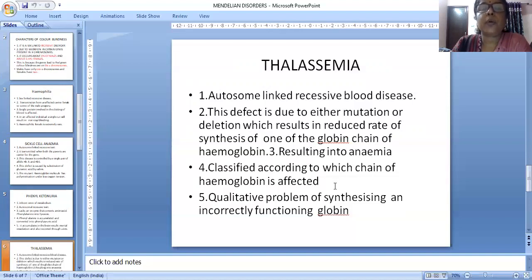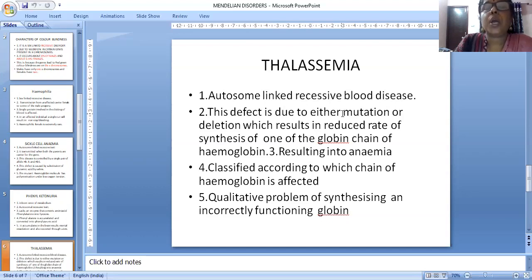It is classified according to which chain of hemoglobin is affected. Already I told you there are 4 chains, 2 alpha and 2 beta. According to which globin chain has the reduced rate, it is classified. It is a qualitative problem, where the quality of hemoglobin is reduced, synthesizing an incorrectly functioning globin. So thalassemia is an autosome linked recessive blood disease.